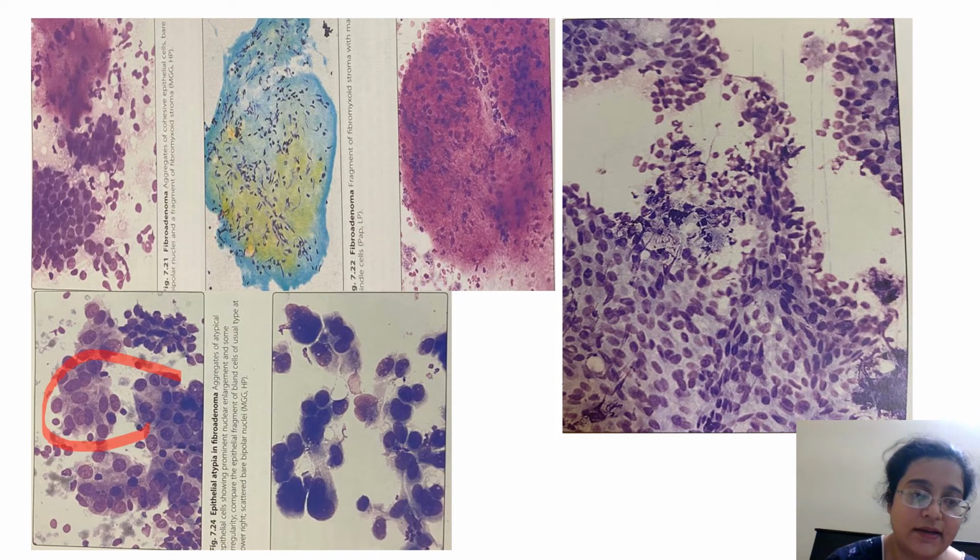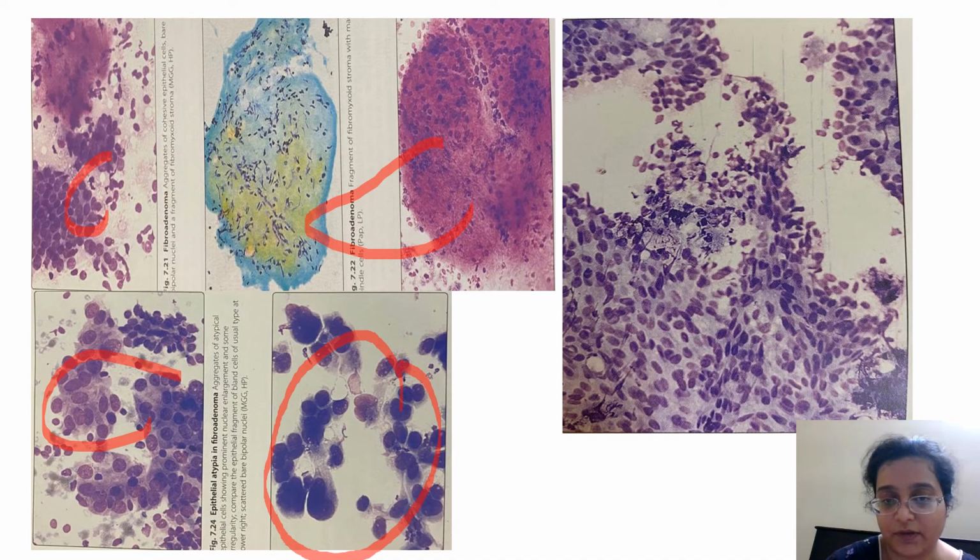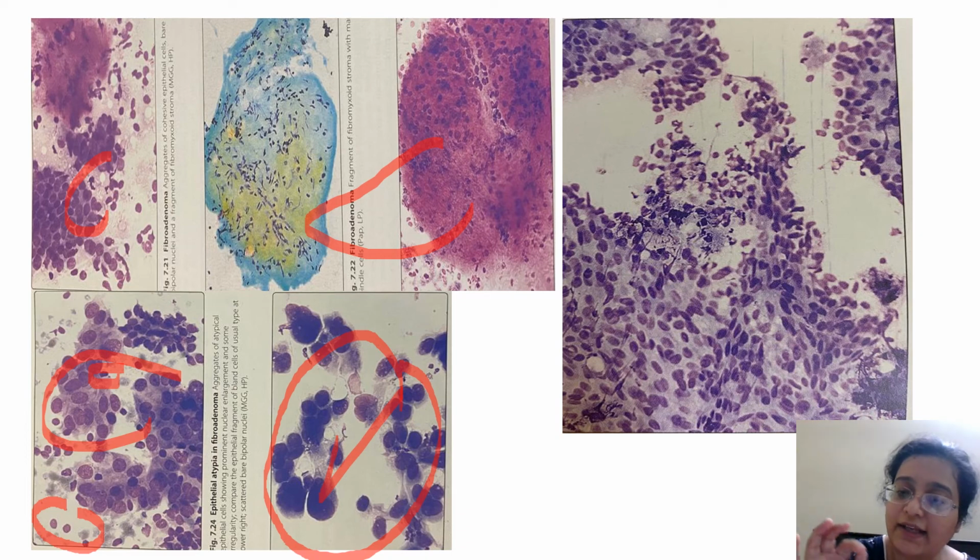See, now these are various types of fibroadenomas, and what I wanted to show you, look at the amount of pleomorphism in this fibroadenoma. This is quite common. If you get these bipolar cells and the spindly nuclei, these are myoepithelial cells. Even if you get this, understand that this is atypia, but this is not significant. So you can give a suspicion, but mostly if it is bipolar, give it as fibroadenoma, give it as benign proliferative breast lesion, and you can advise a follow-up. Lot of stroma over here. Again, it is a very fibrous fibroadenoma.